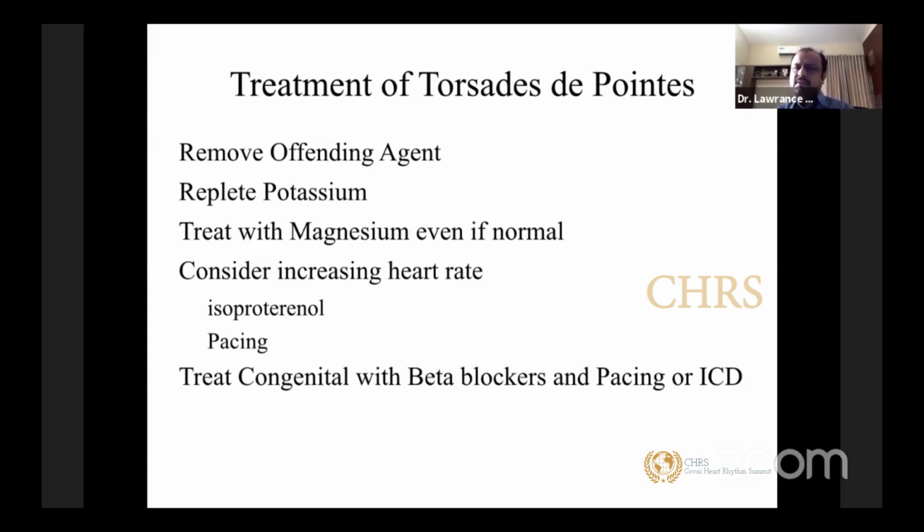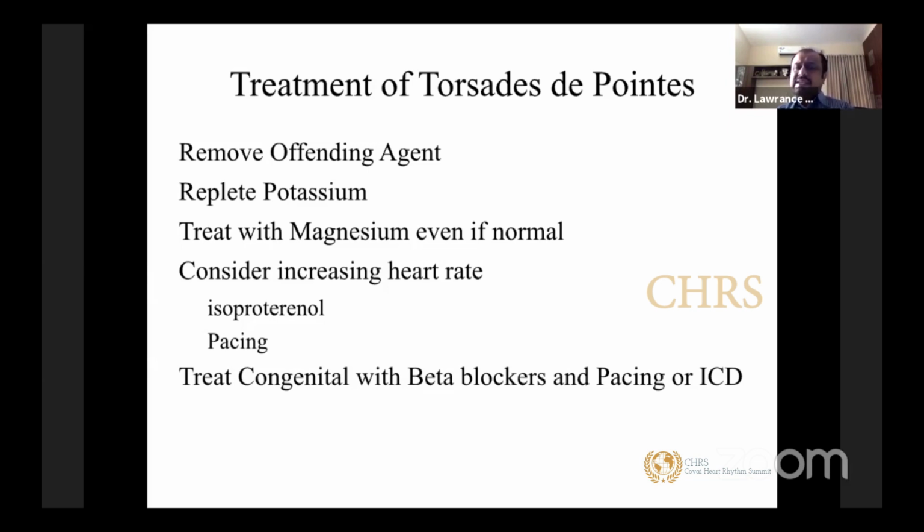Replete potassium. I like my potassium levels to be more than 4.5 in patients who have long QTs. Treat with magnesium even if normal. It's very difficult to find out intracellular magnesium levels. You get extracellular magnesium levels, which may be normal or close to normal. Still, the patient can be depleted of intracellular magnesium stores, which is more important for the action potential. So that is going to cause further trouble. If you feel the magnesium levels are normal, there is no harm in repleting magnesium as long as your renal function is good. If the patient has good renal function, an infusion of magnesium is not going to cause much trouble.